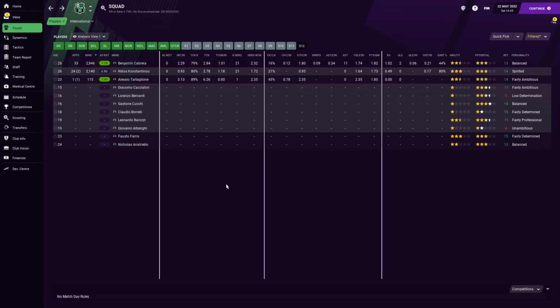That's why just seeing one stat being massively out there isn't an indicator. It isn't always an indicator there's something drastically right or drastically wrong, because there are other factors involved. These are all just youngsters that we've got around the squad, but I find that it's sometimes useful to have them switched on, sometimes it's not. So you can see that their tackles won ratios are basically the same. Cabrera wins a few more tackles. We concede a bit less with him in the team. Key headers is basically the same.